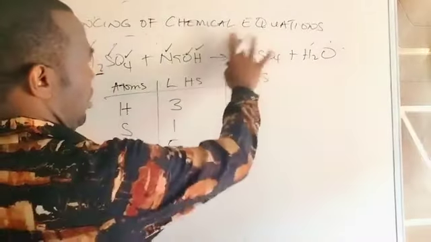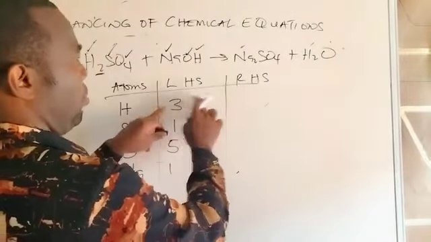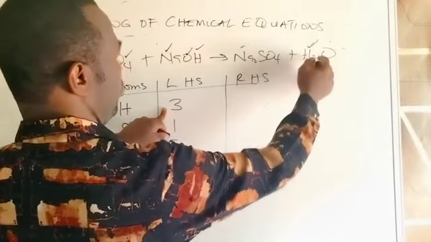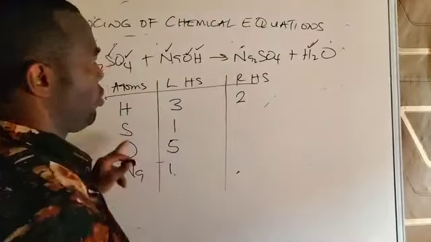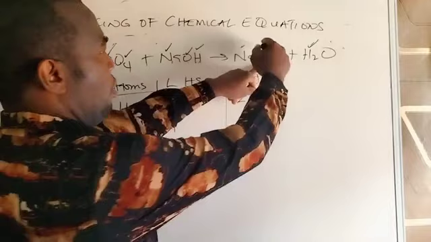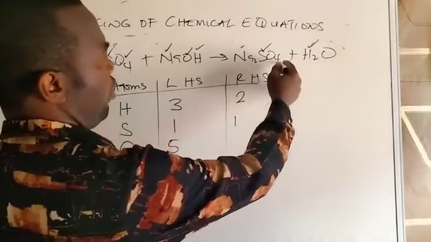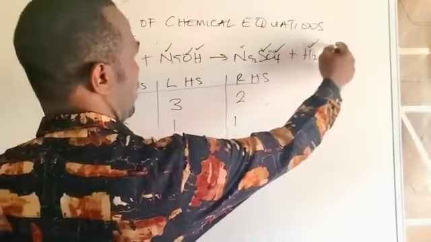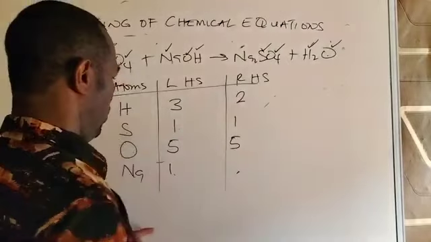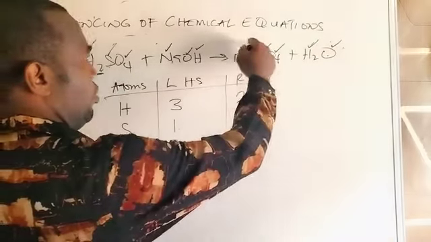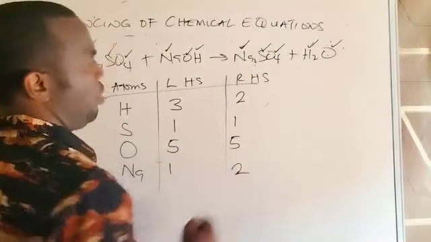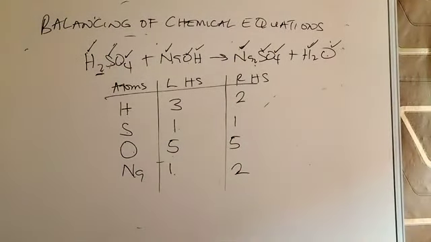Let's move from the beginning. Hydrogen atom here is 2. You can see 2 there. Then sulfur is only 1. You can see 1 there. Oxygen is 4 plus 1, that gives you 5. Sodium only 2. So you check the equation very well. You see that this equation is not balanced.